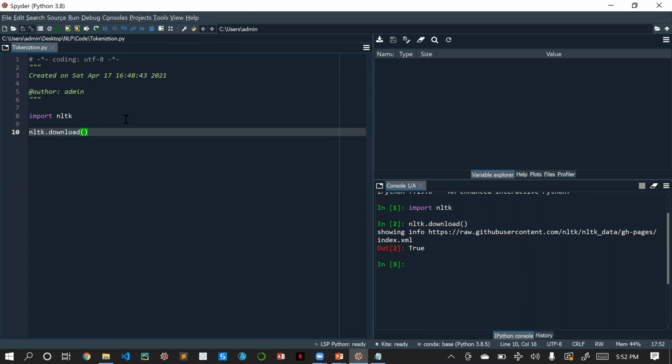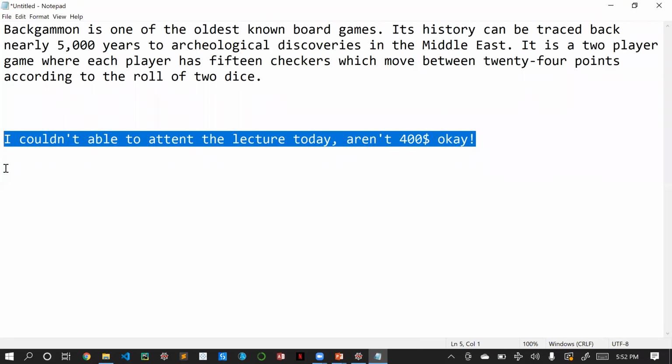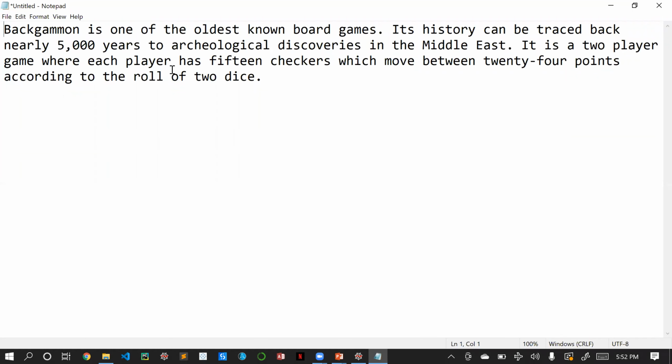Now let's create a sentence or a paragraph. We'll assign a variable and consider it as a corpus. I have a text over here, so we'll remove this. This is the text which I am going to use.